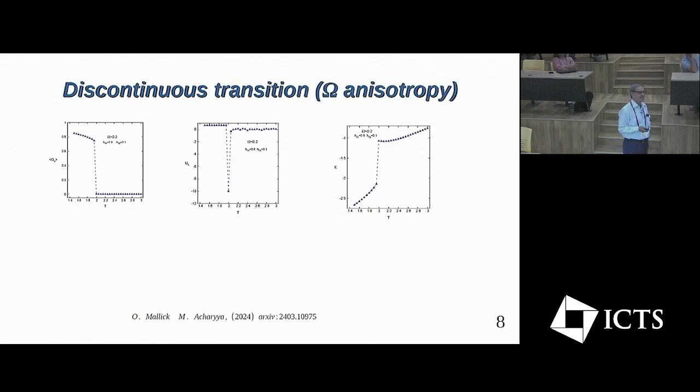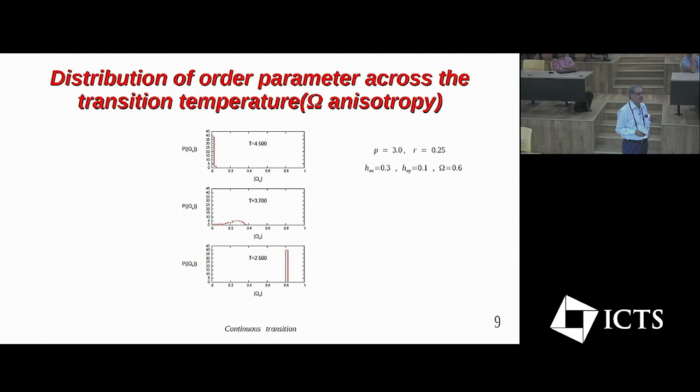Here also, in some other parameter range, we observe the first order phase transition. Here Qx drops suddenly, discontinuously at the transition temperature. The fourth order Binder cumulant shows a sharp minimum at the transition temperature and the energy density shows a sharp discontinuity at the transition temperature. The order of the transition has been confirmed by studying the distribution of the order parameter at different temperatures around the transition.